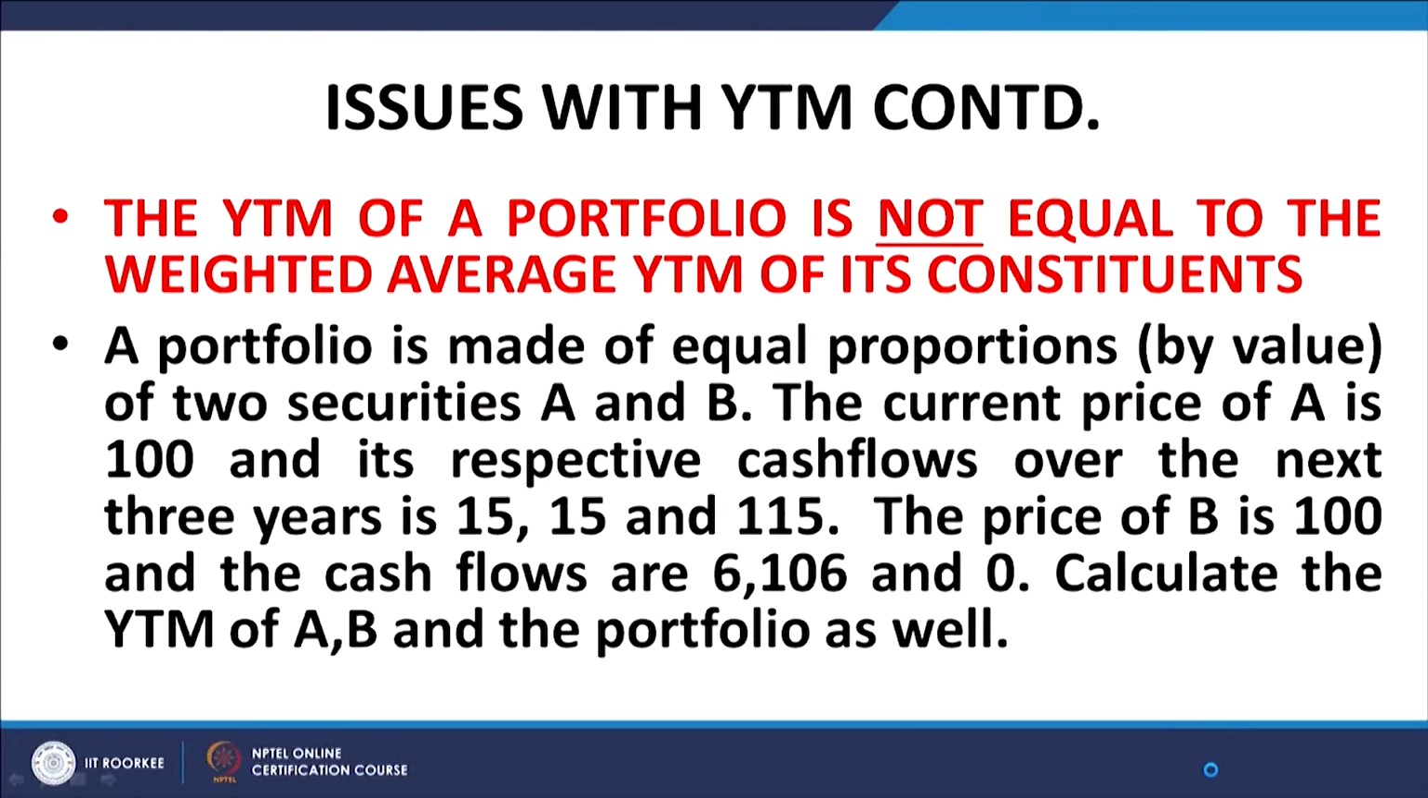Just look at this. A portfolio is made of equal proportions of securities A and B. The current price of A is 100 and its respective cash flows over the next 3 years are 15, 15 and 115, coupon rate of 15%. The price of B is 100 and it gives 106 and 0, coupon rate is 6%, life is 2 years. Calculate the YTM of A and B and the portfolio as well.